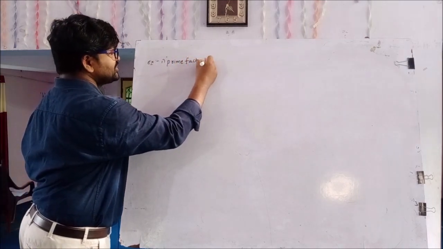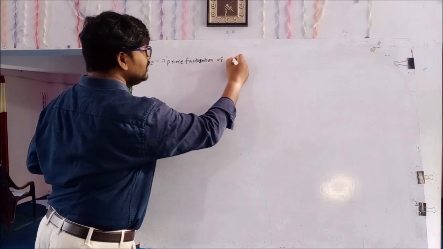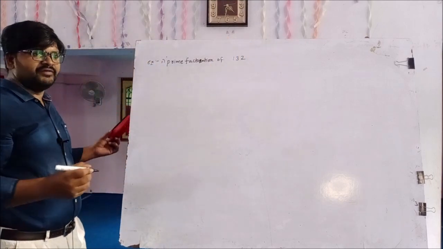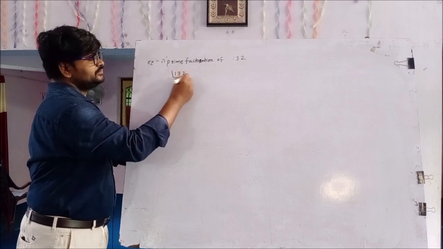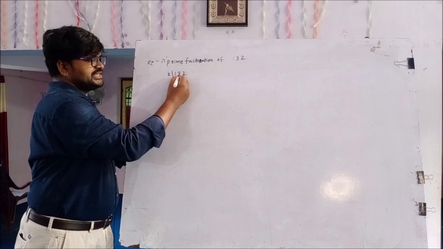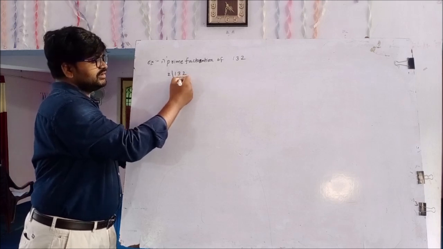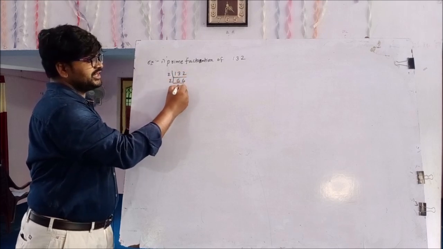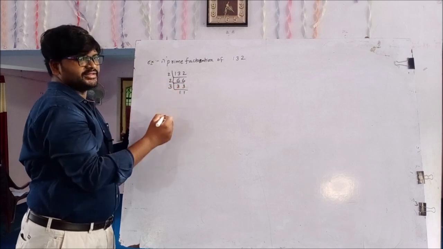Example 1. Prime factorization of 132. 132 is divisible by 2: 2 times 6 is 12, 2 times 66 is 132. Again 66 is 2 times 33, and 3 times 11 is 33.